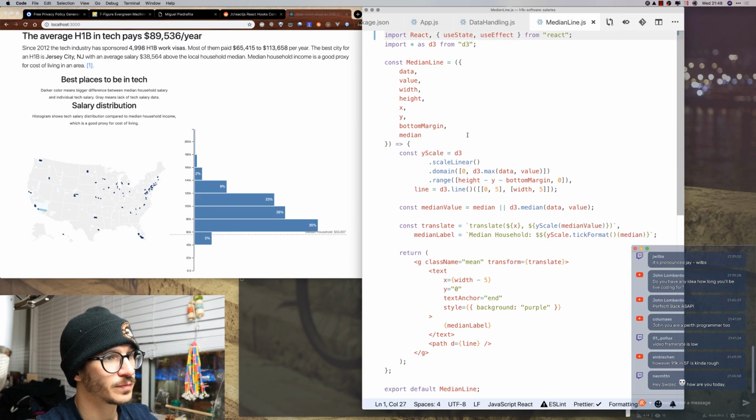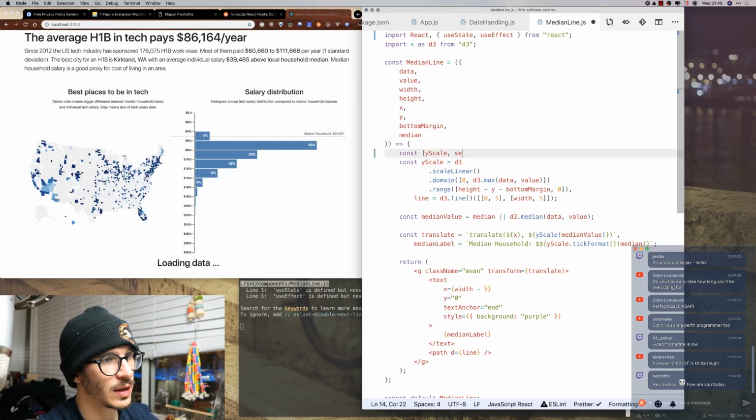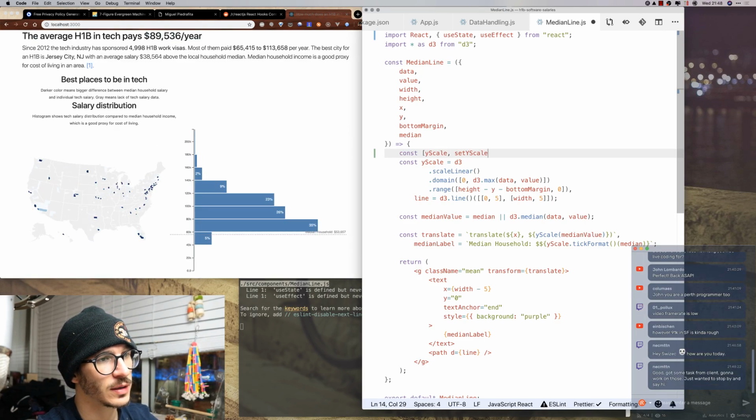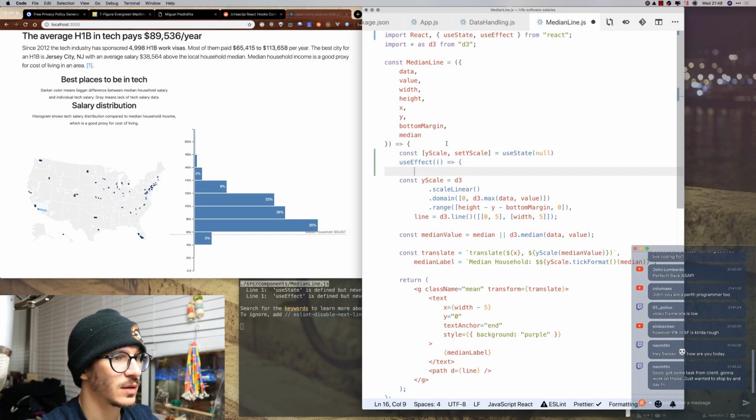useState, and we say const yScale, and setYScale comes from useState, starts with a null definition, okay, we'll see how that works. Then we have a useEffect. useEffect is a method that does all of this stuff.